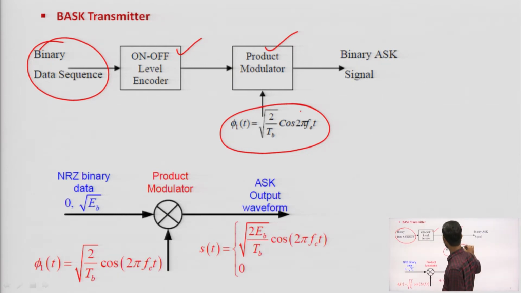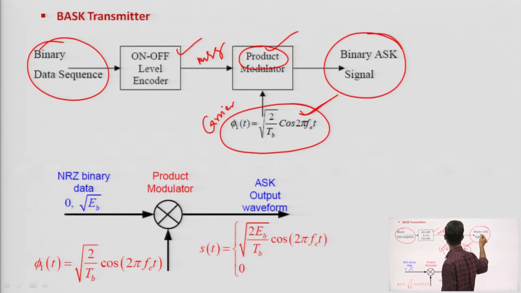Here is your message signal, here you have the basis signal. This product modulator multiplies these two signals, and we get the binary ASK signal at the output.